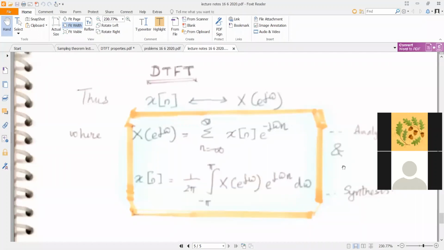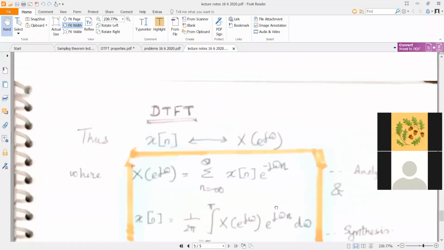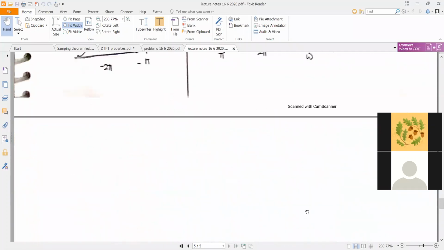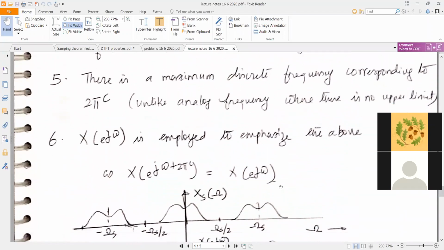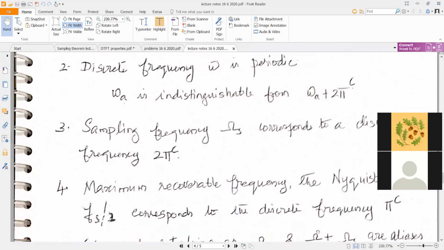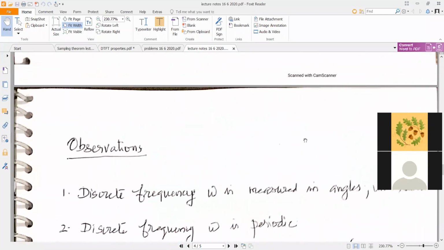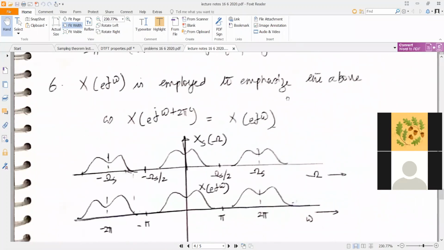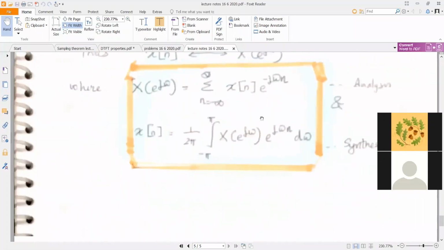So this concludes today's session about discrete time Fourier transforms. I could have actually derived the concept of discrete time Fourier transforms in a number of ways. I could have maybe started with your Z transforms, and then gone on to discrete time Fourier transforms. If you look at this equation, X of e power j omega is equal to sigma over n equal to minus infinity to plus infinity x of n e raised to minus j omega n, it is uncannily similar to your Z transform expression.